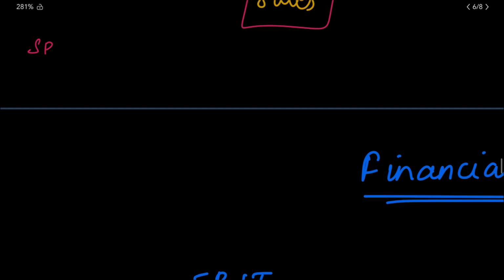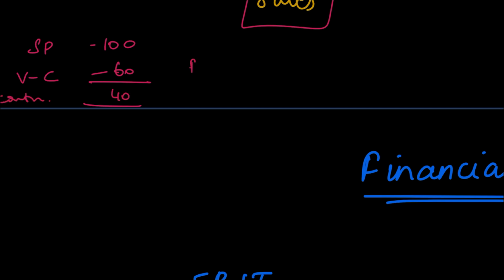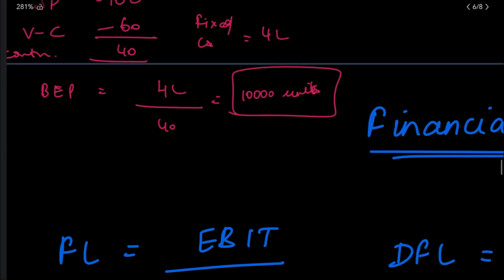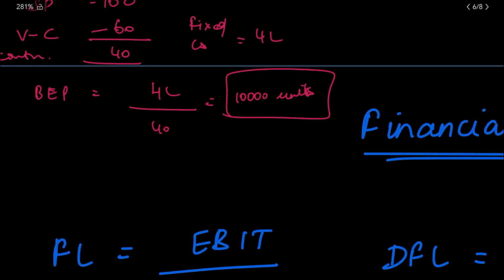Let us say your selling price is 100 and your variable cost is 60. Now, your contribution will be 40. Let's say your fixed cost is 4 lakh. Now, what is your break-even units? It is 4 lakh divided by 40, which is equal to 10,000 units. Till you sell 10,000 units, you don't have any profit or any loss. Now, let us say actually you're selling 13,000 units.